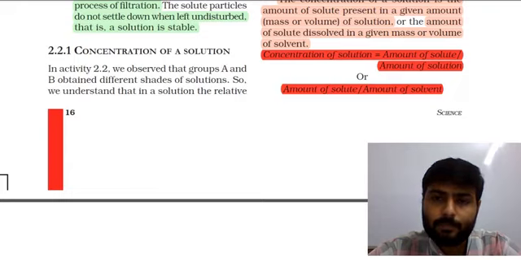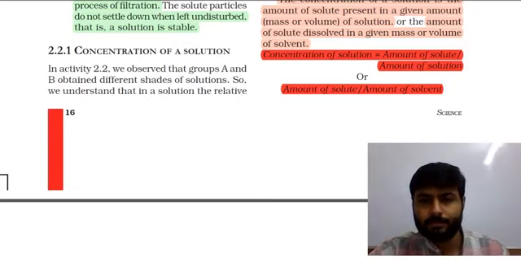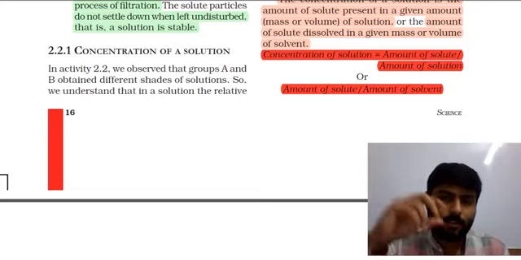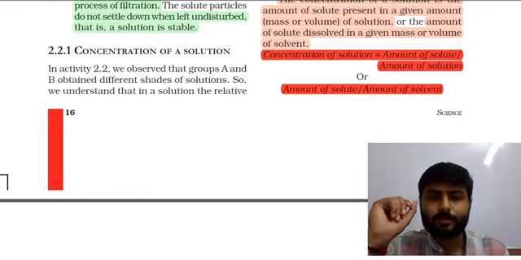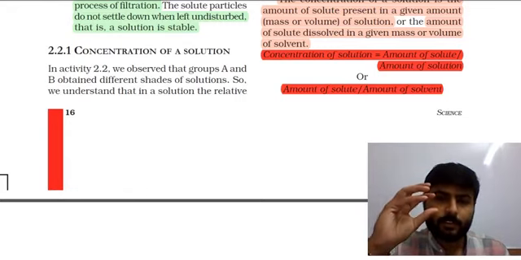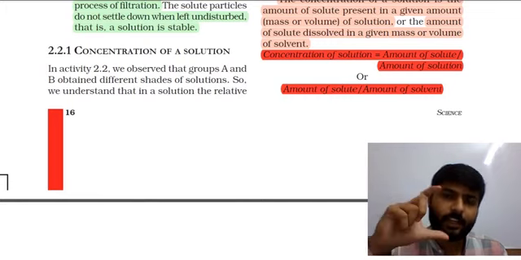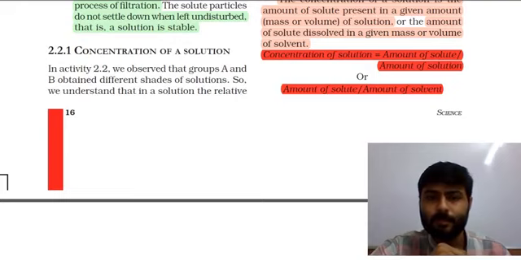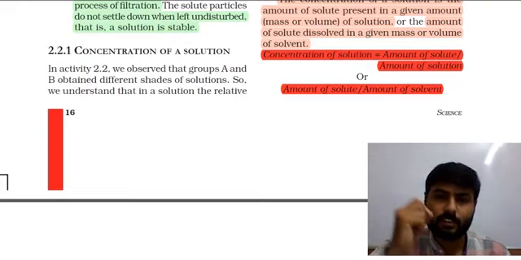For example, we have lemonade, or we can say nimbu pani. If you add one lemon in one glass of nimbu pani, it has some taste of lemon.